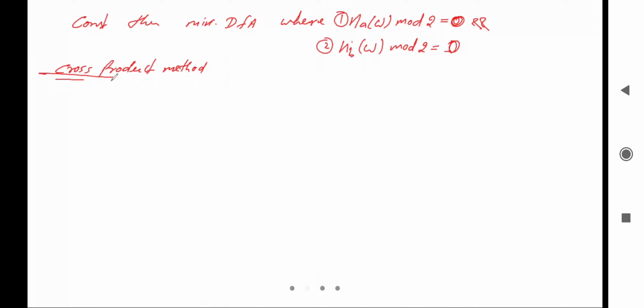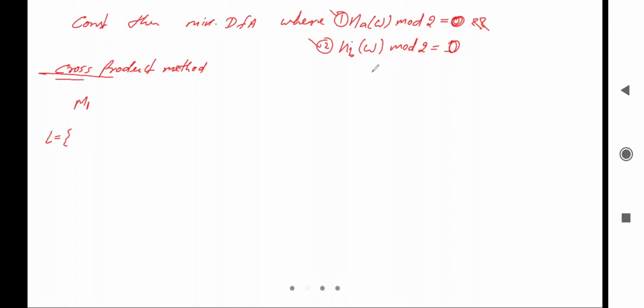Yes, so we will apply the cross product method here and construct the individual DFA for this one and the individual DFA for this one. So what will be the individual DFA for this one? That number of A in W mod 2 equal to 0. So already we have made this machine. Let's see. So first machine, let me say it is M1, and in the machine M1 what will be the language, sorry, what are the strings in the language?